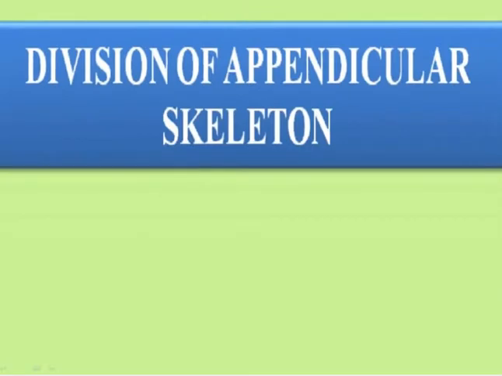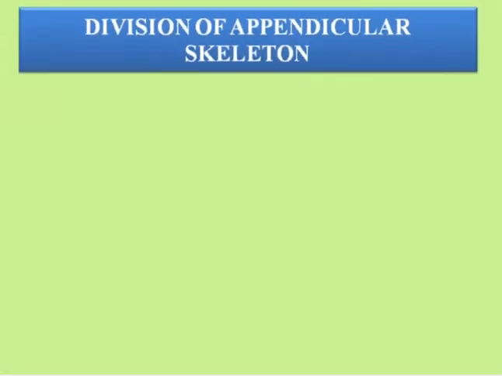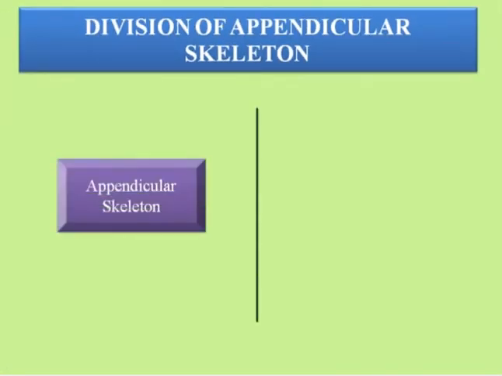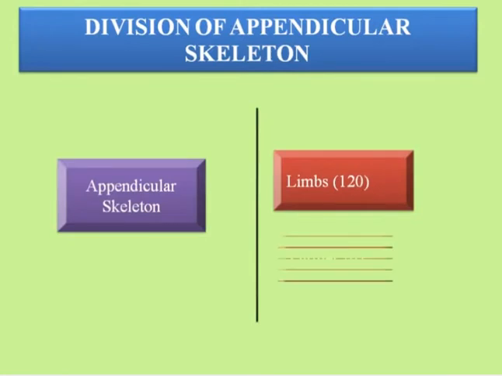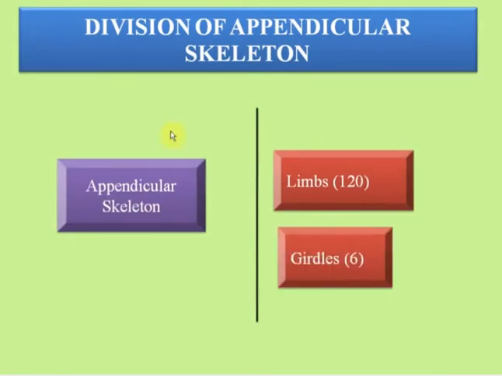Next comes division of appendicular skeleton. The appendicular skeleton consists of 2 parts: limbs, which consist of 120 bones, and girdles, which consist of 6 bones. So the total calculation is 126 bones. So the appendicular skeleton consists of 126 bones.